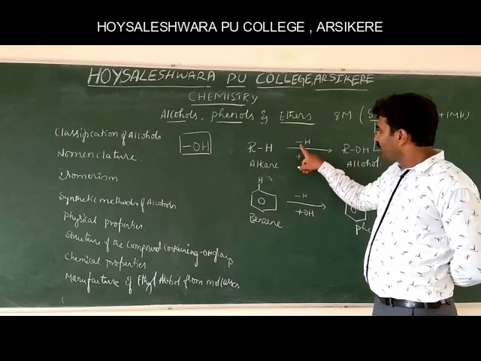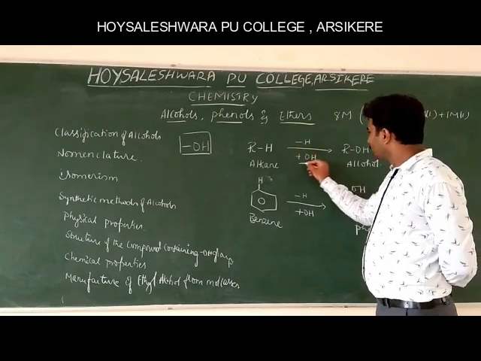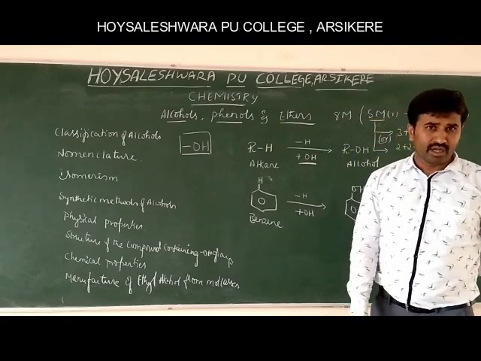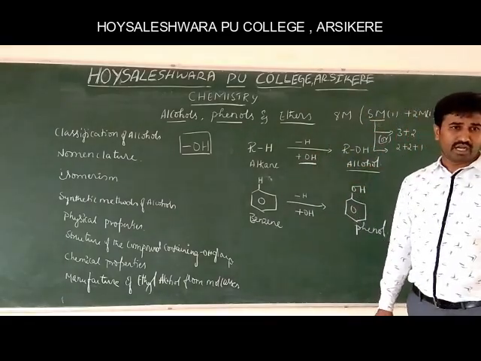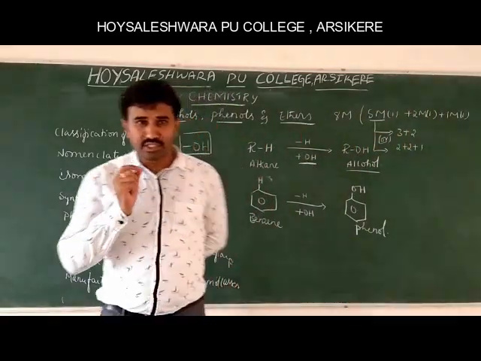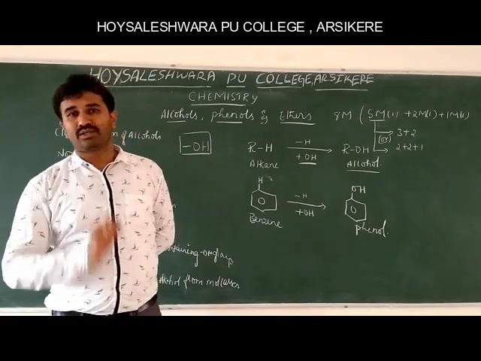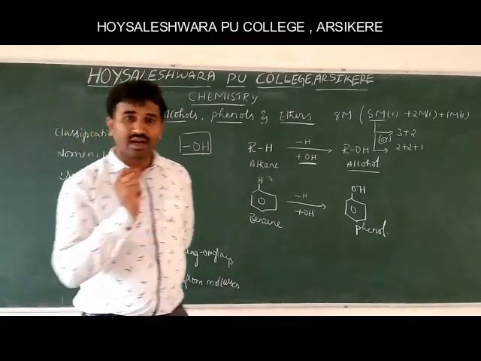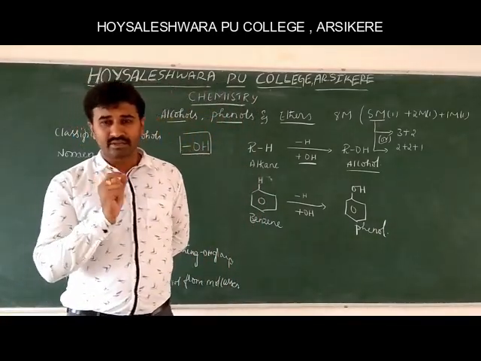In an alkane, if one of the hydrogen atoms is replaced by a hydroxyl group, we will get an alcohol. That is, alcohols are obtained by the replacement of a hydrogen atom by a hydroxyl group.